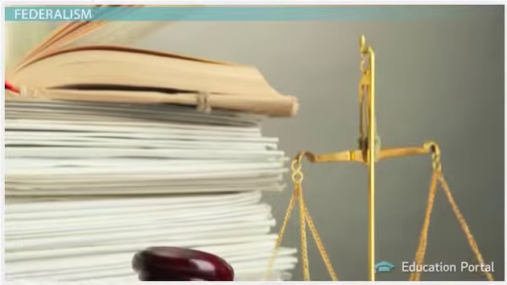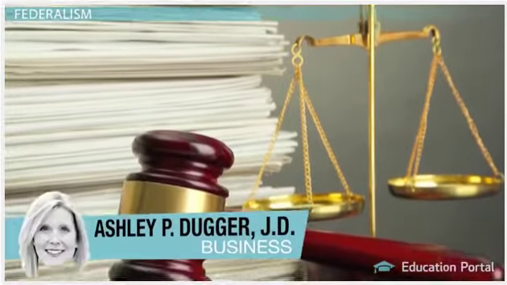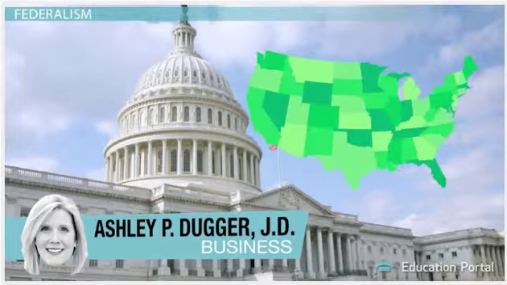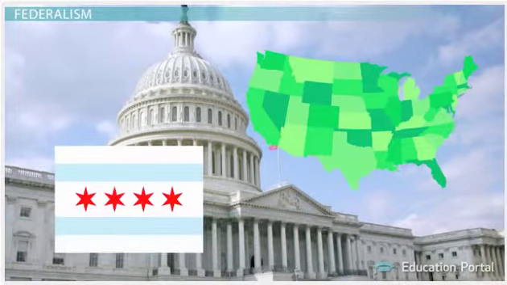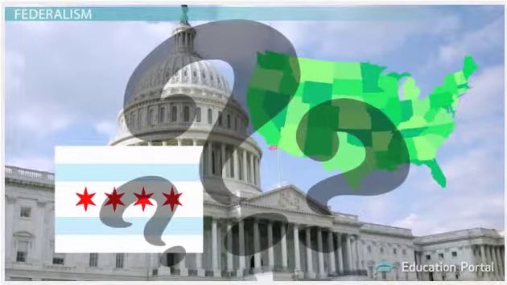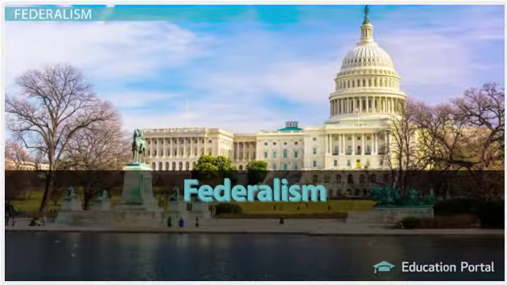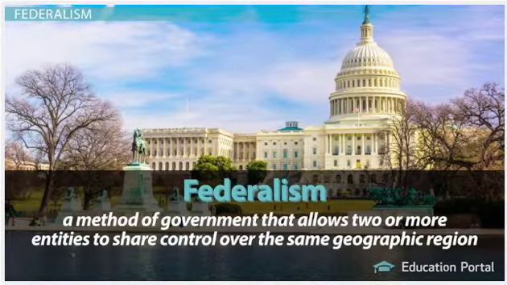Have you ever noticed how many laws we have in the United States? We have laws from our federal government, our state governments, and our local governments. How do we know who's in charge? The United States government is based on federalism. Federalism is a method of government that allows two or more entities to share control over the same geographic region.